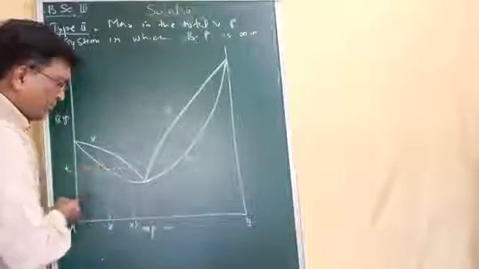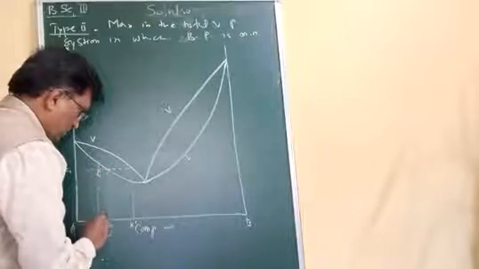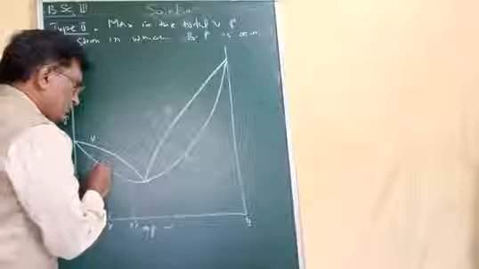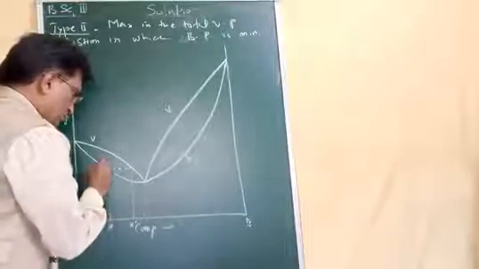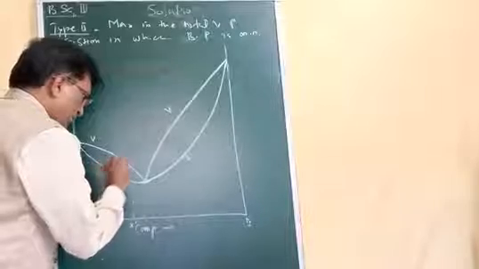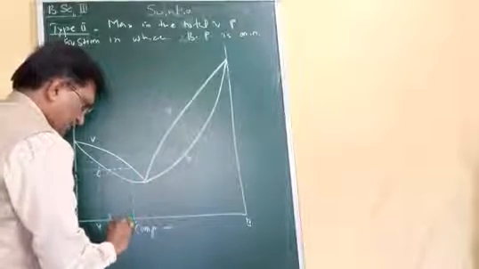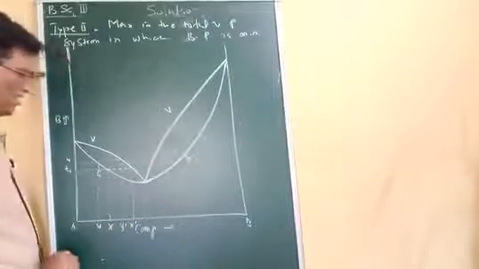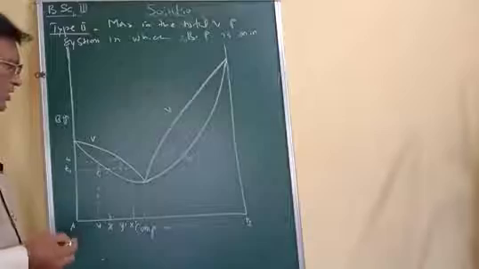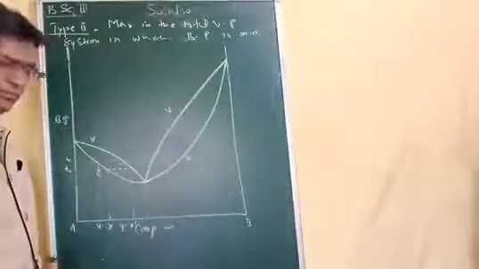Suppose this is composition Y, then this Y mixture will boil at temperature T2, and vapor coming off will have this composition, and if we condense these vapors, the condensate will have composition Y dash.